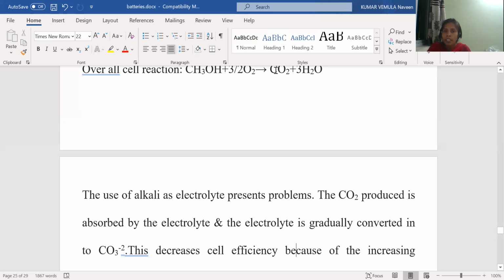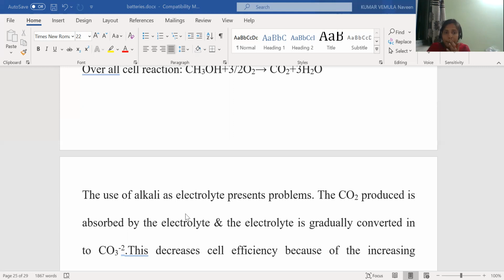The carbon dioxide produced is absorbed by the electrolyte, and the electrolyte is gradually converted into carbonates. Whatever carbon dioxide is released here immediately reacts with the electrolyte, that means KOH.